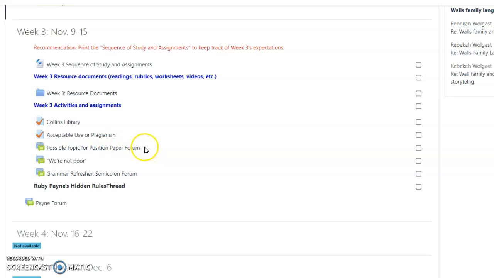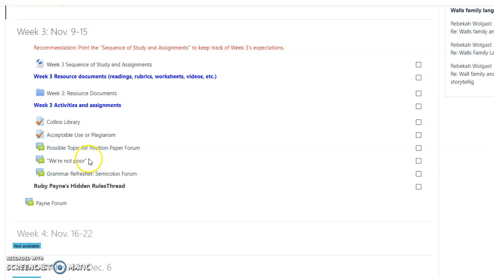You'll come up with a possible topic for a position paper, and I'll be giving you feedback on that. That's going to be in the form of a question. Hopefully you guys will pick a topic that you can actually research that will help you in your own teaching, no matter what grade you teach or what subject. So hopefully that will help you out.